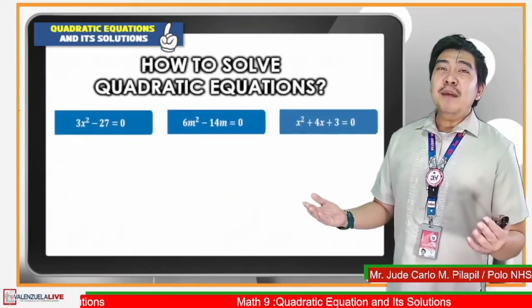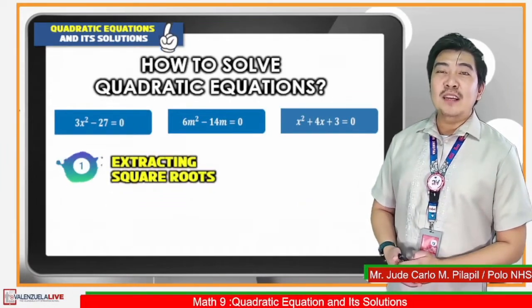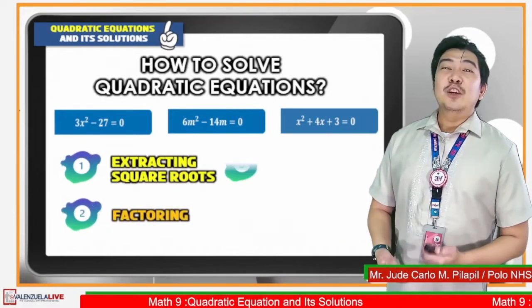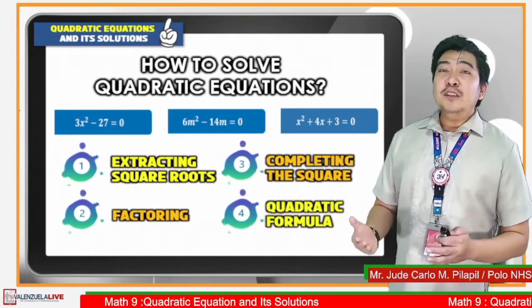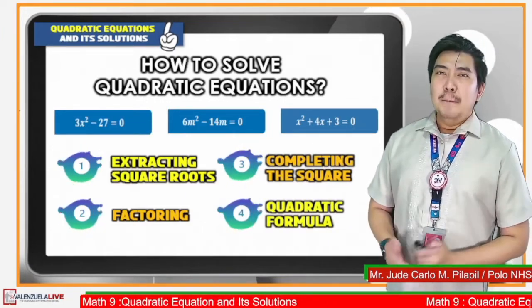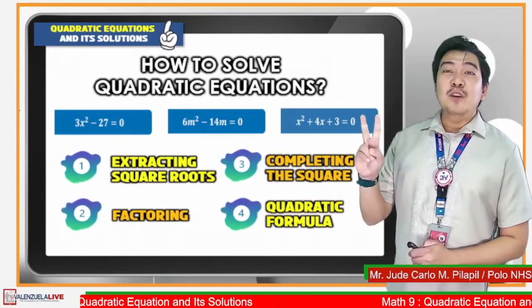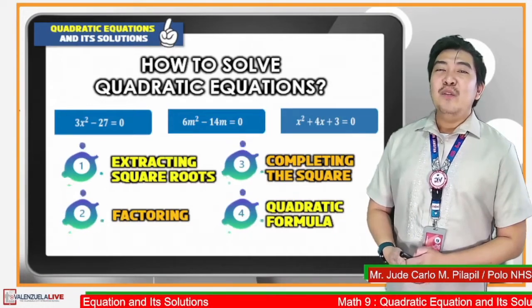There are 4 methods in solving quadratic equations. The first one is by extracting square roots. The second one is by factoring. The third one is by completing the square. And then the last one is using the quadratic formula. But today, we will only be discussing the first 2 methods, namely extracting square roots and factoring.